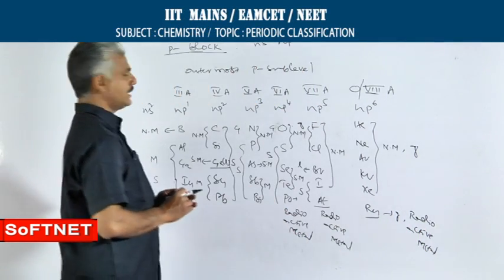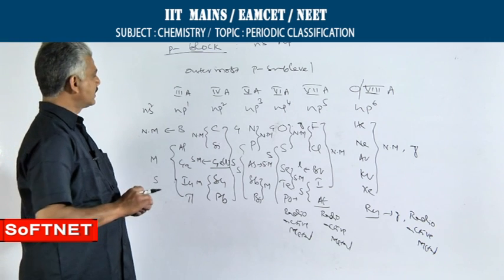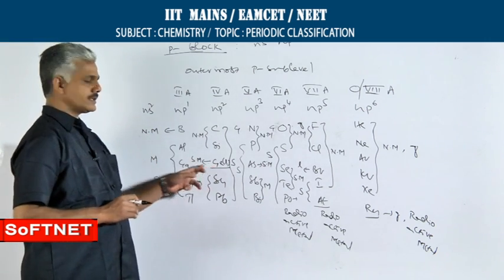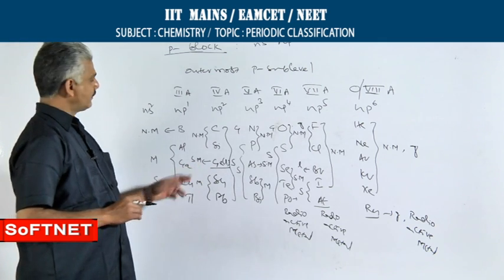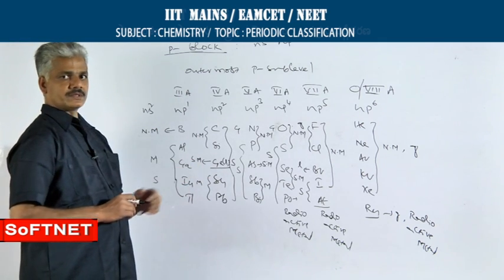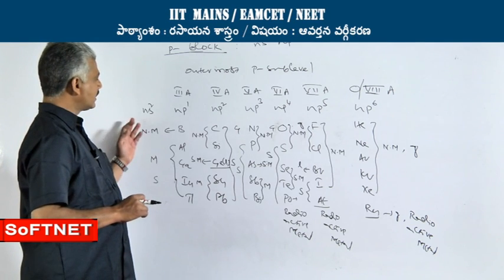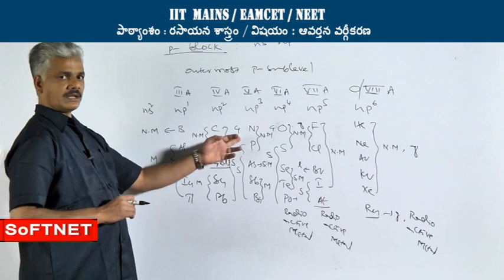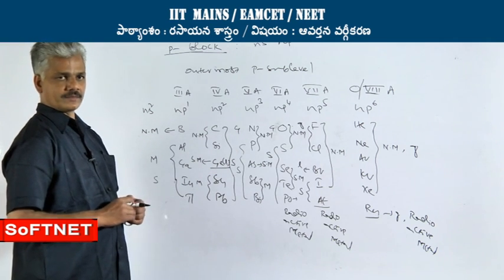So, as we can see in the P block, there are non-metals, metals as well as semi-metals. We can see all the 3 types of physical states, like solid state is there, liquid state is there, gaseous state is also there.